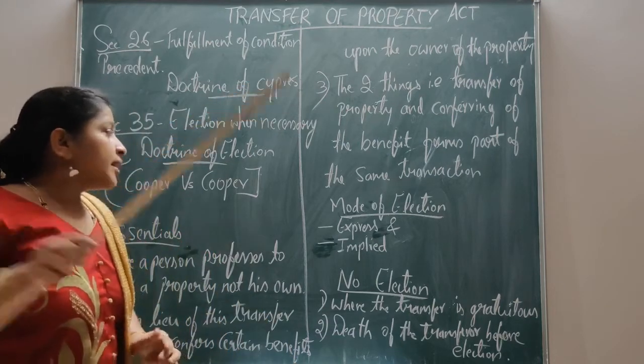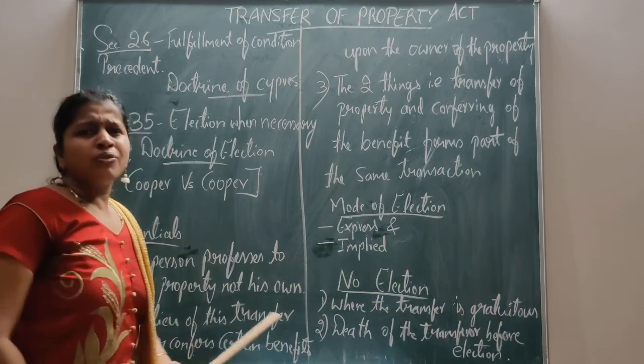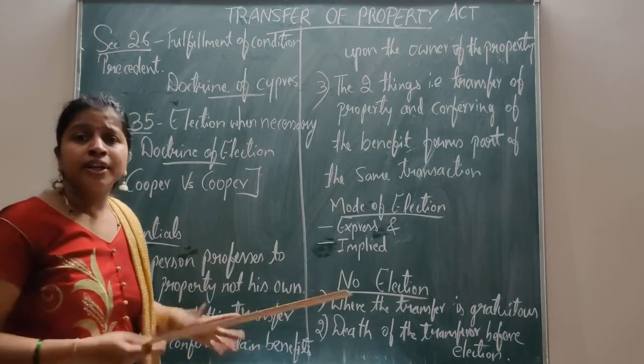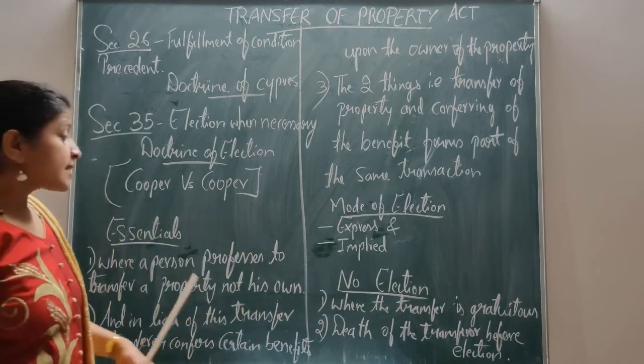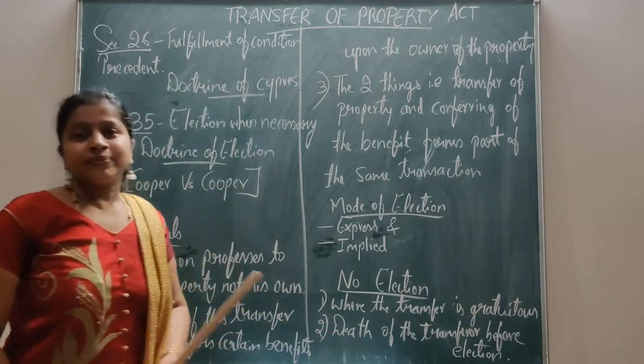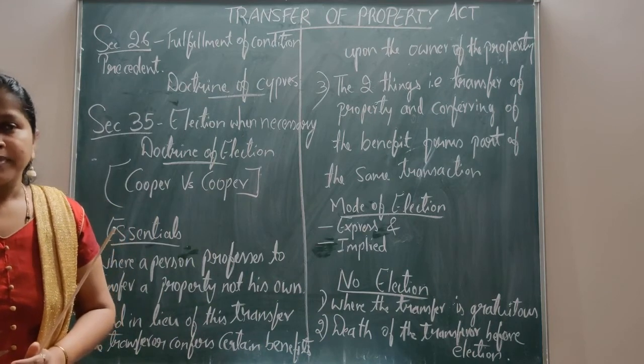Next, let me explain no election. What is no election? There are two cases where there is no need of election at all. First, where the transfer is gratuitous. What does gratuitous mean? It is without consideration.